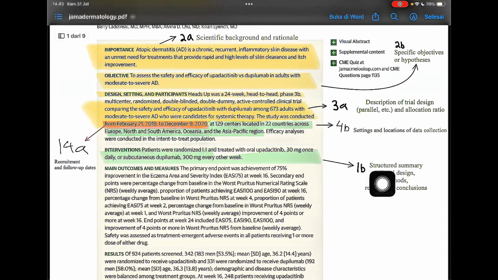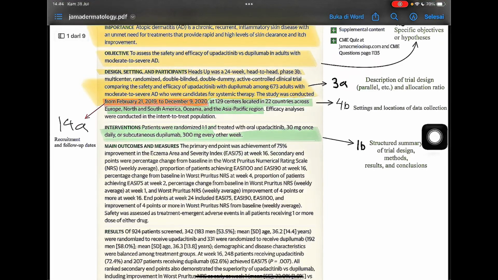And then this is 14A, from February 21, 2019 to December 9, 2020, recruitment and follow-up dates.